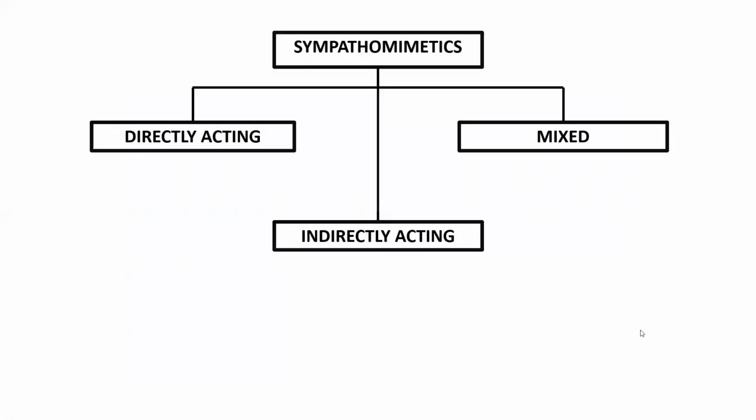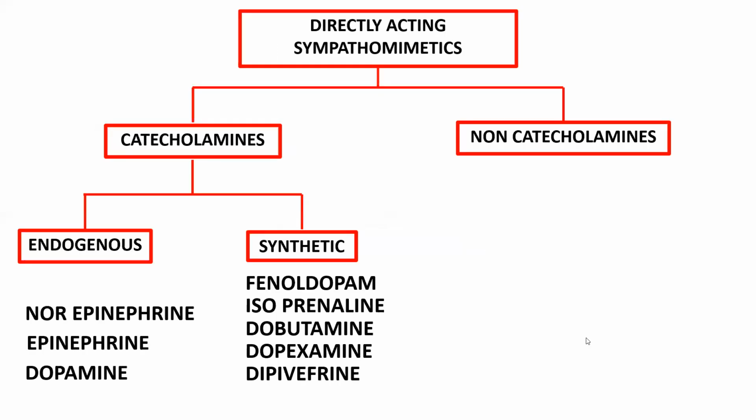And coming to drugs now, sympathomimetics. Sympathomimetics means the drugs which act like the sympathetic neurotransmitters, adrenaline or noradrenaline. These are divided into three categories: directly acting, indirectly acting, and mixed acting. Directly acting means they directly act on receptors. Indirectly acting means they do not directly act on receptors; they make adrenergic neurons release more epinephrine or norepinephrine, so that the released epinephrine or norepinephrine will act on the receptors. And mixed means a combination of directly acting and indirectly acting.